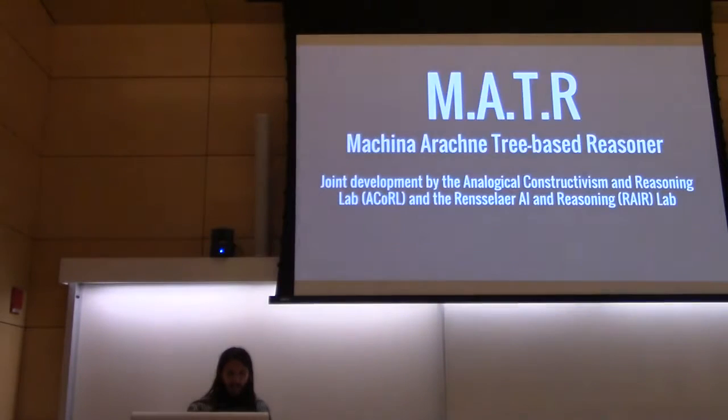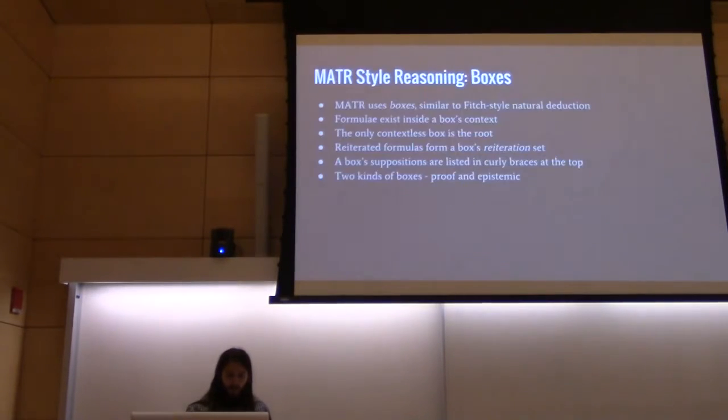Now, why is that important? To understand why that's important, we need to talk a bit about MATR, the Makhno-Arachne tree-based reasoner, which is a joint project between the Analogical Constructivism and Reasoning Lab from my university and the Rensler AI and Reasoning Lab at RPI. MATR, at its basic level, is similar to Fitch-Dow natural deduction using boxes.